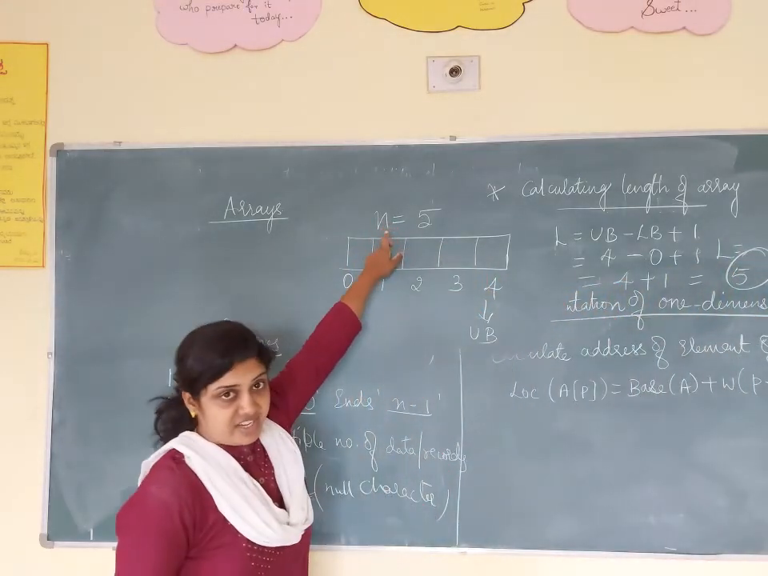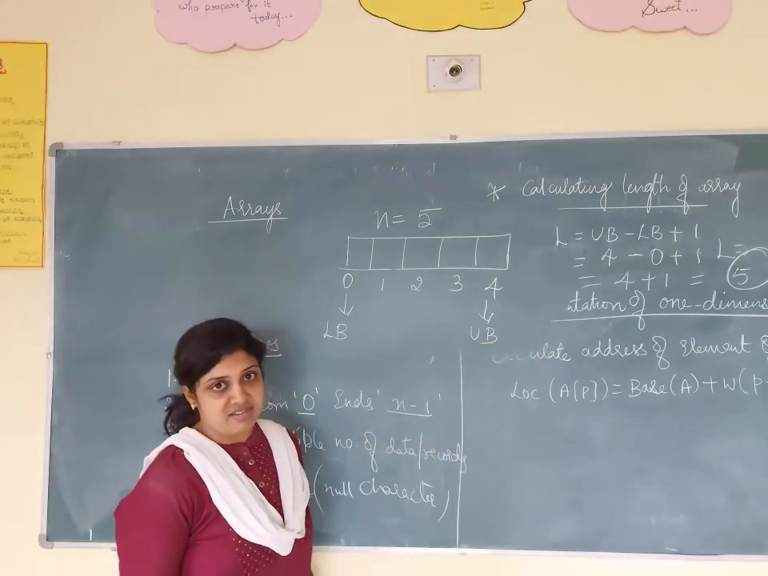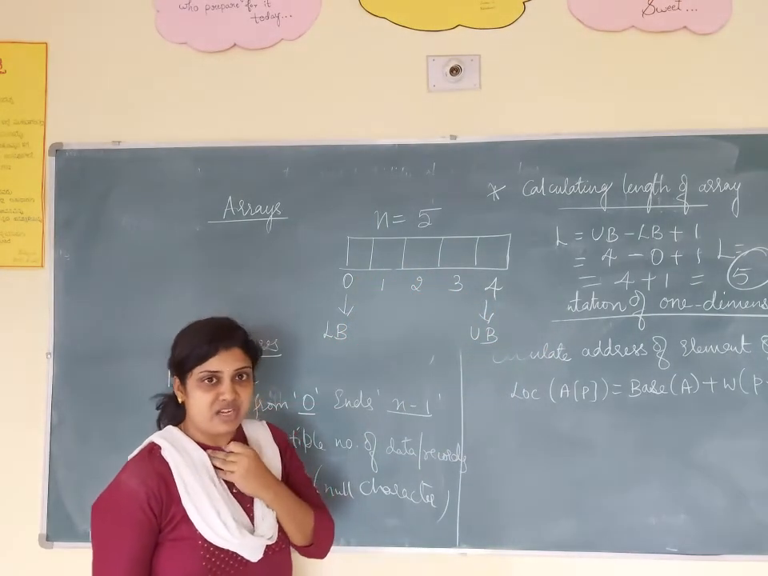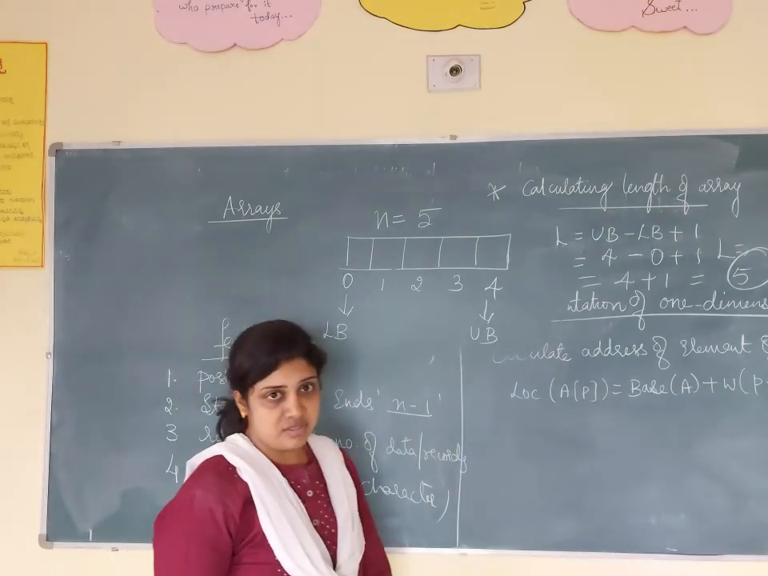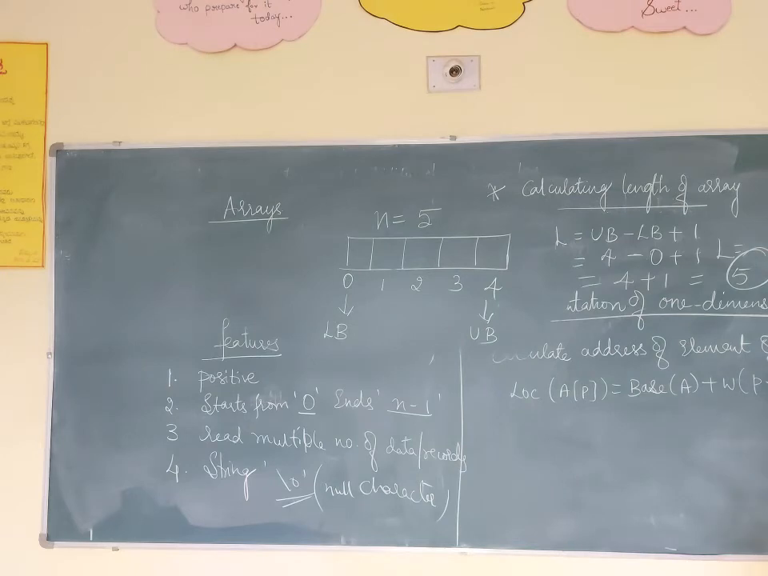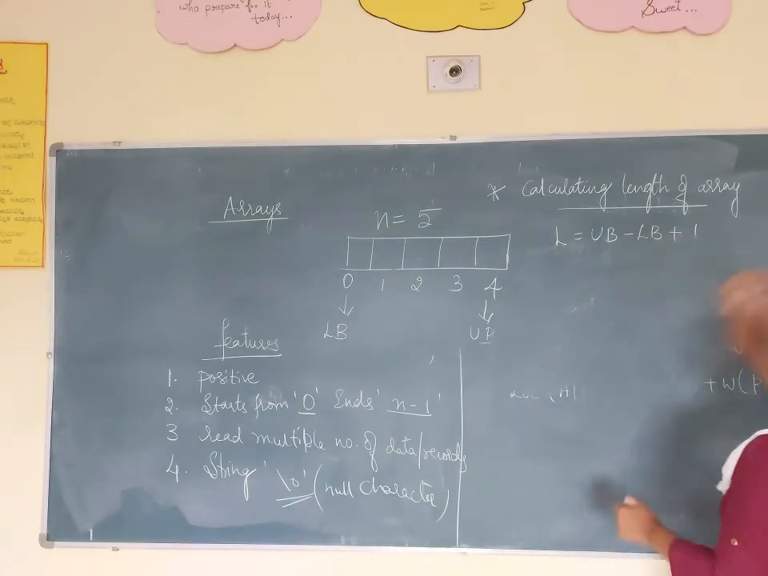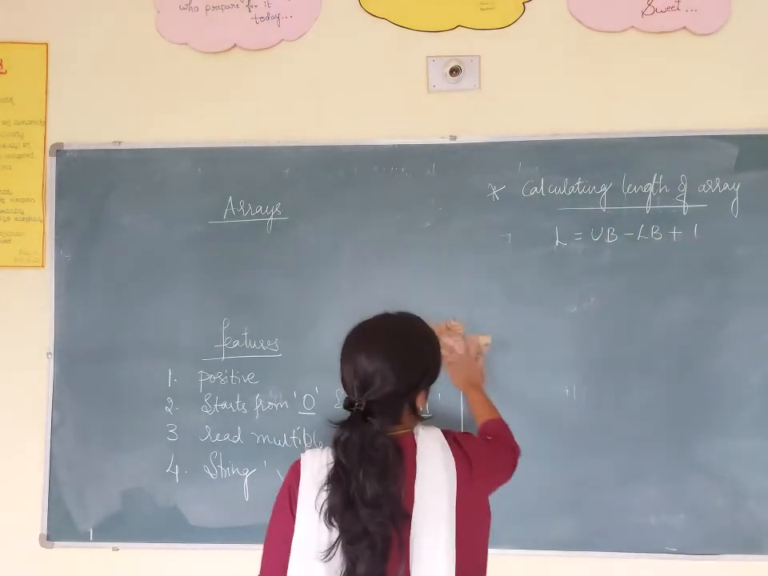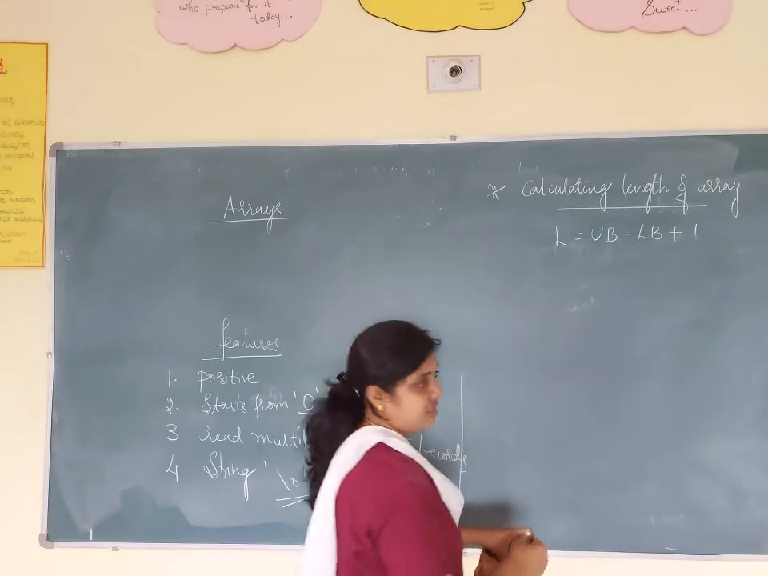See, in total you are getting 5, right? What is the size I have taken? 5. What is the length you are getting? 5. Yes, 1, 2, 3, 4, 5. Like this you are going to calculate the length of an array. And one more example I'll take for finding the length of an array.